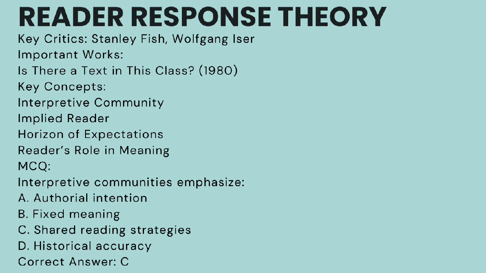So here are some key critics associated with reader response theory: Stanley Fish, Wolfgang Iser, and some important works like Is There a Text in This Class?, published in 1980. And some key concepts associated with this theory are interpretive community, implied reader, horizon of expectation, reader's role in meaning. So remember that Stanley Fish has talked about the interpretive community, meaning a group of readers who share reading strategies.